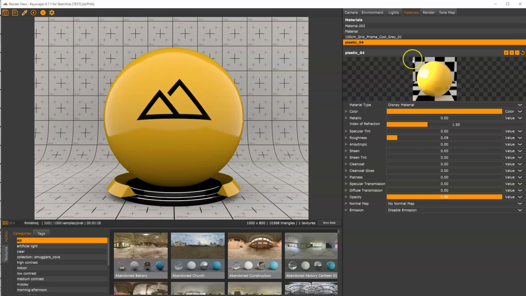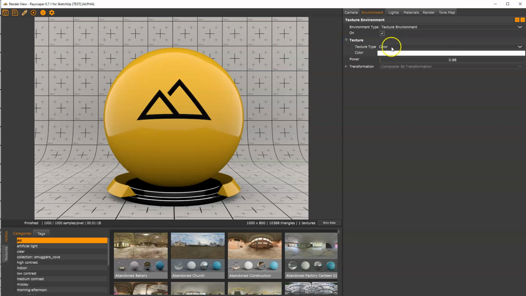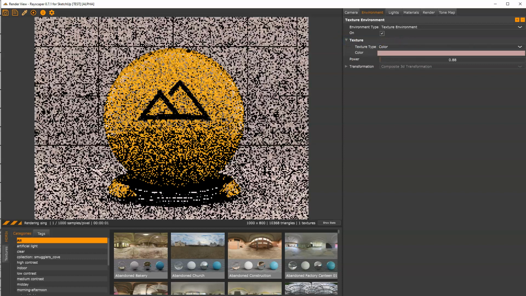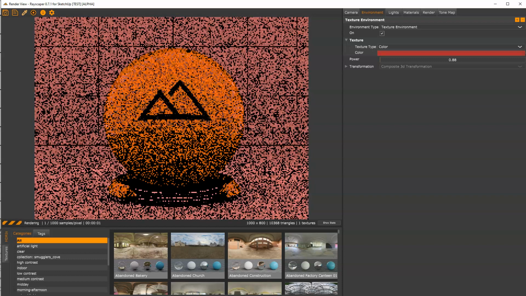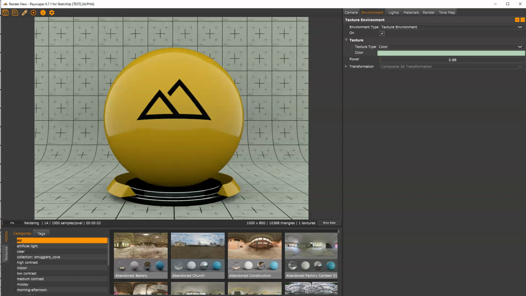So the next thing we want to do is change the lighting of our scene. So we pick the environment tab, and currently we have a texture environment, but we're using a constant color texture. We can change the color here via the texture, but I prefer to use a HDRI.